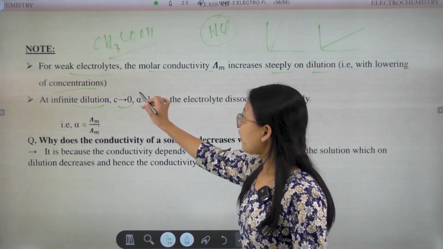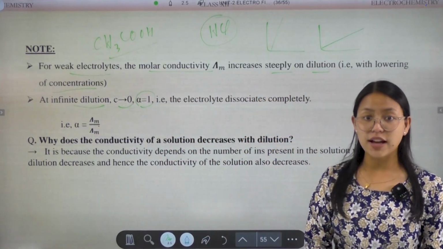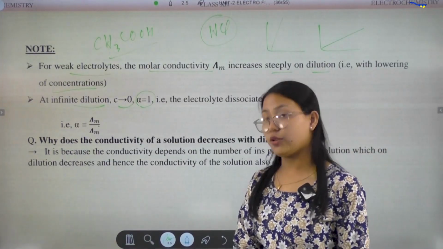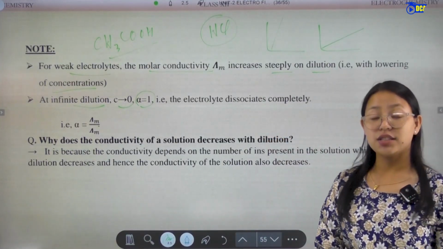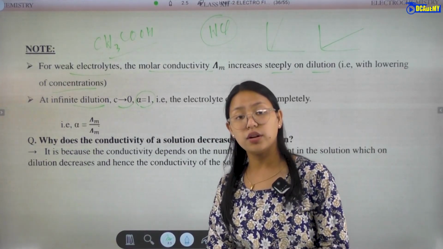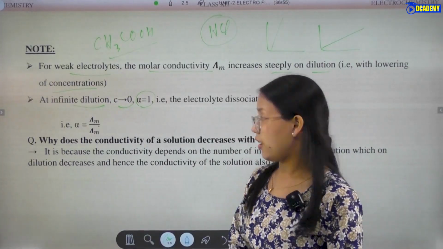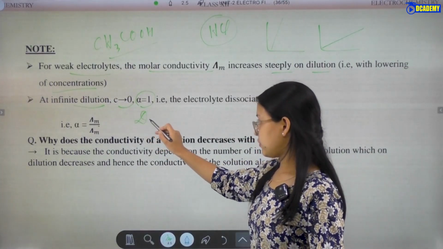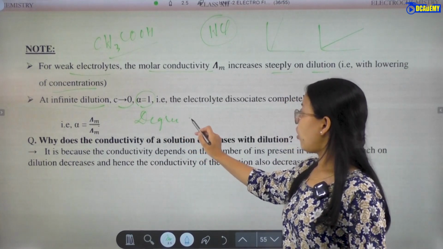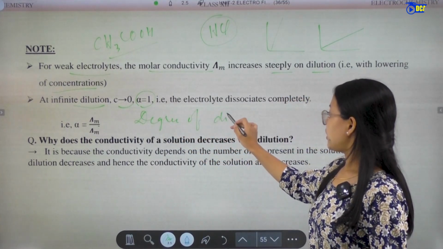And alpha, what do you mean by alpha here? Alpha is the degree of dissociation.